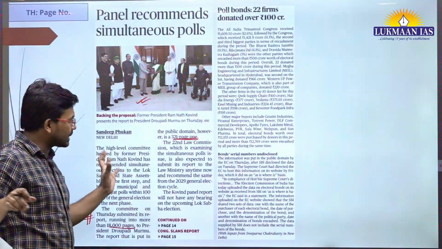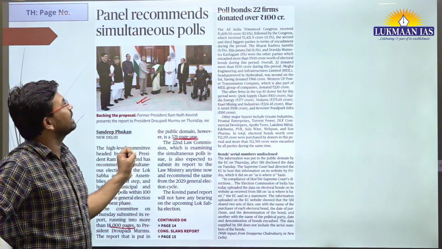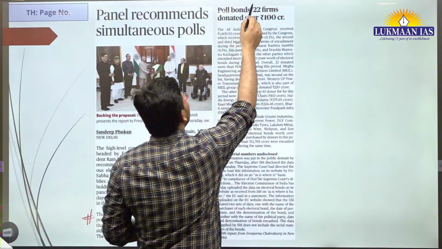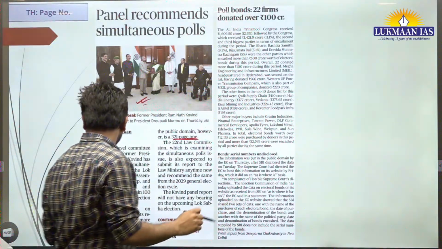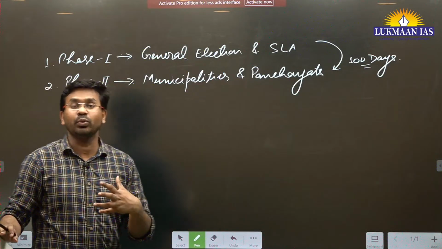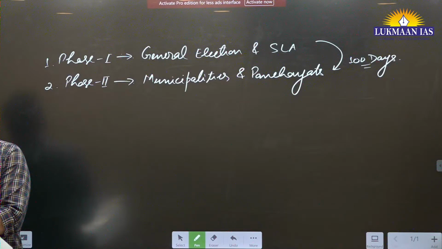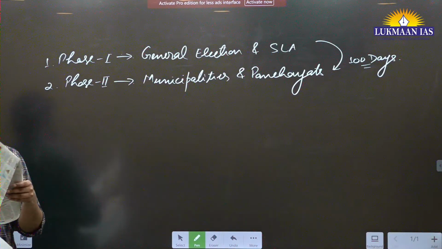So this committee has come out with this report. Now we need to understand which articles we need to amend. In this report they have mentioned those articles of the constitution that need to be amended.